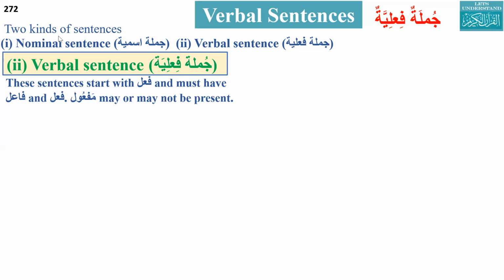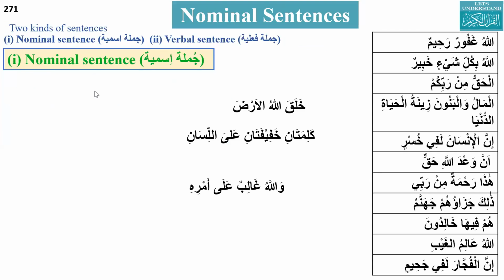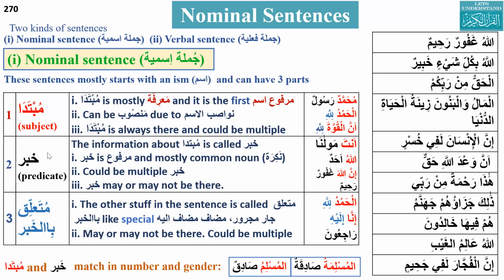Just for a revision, a nominal sentence basically starts with an ism. It should be marfu, and it has three parts. The first is mubtada, the second is khabar, and then muta'alliq bil khabar. Mubtada is mostly marifa, and there can be an exception if there is some nawasibul ism coming before that.